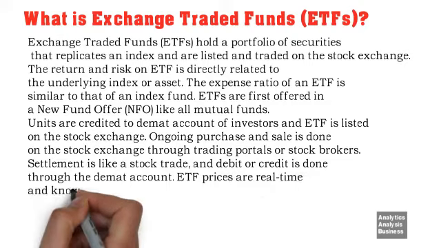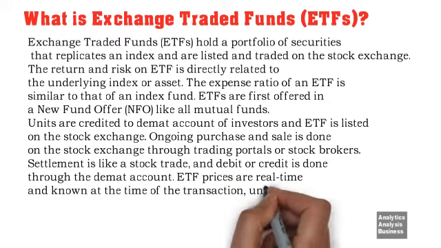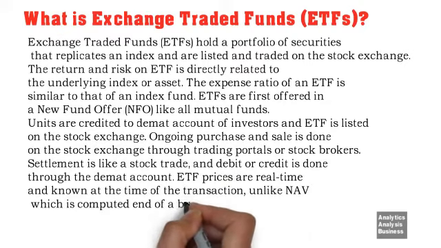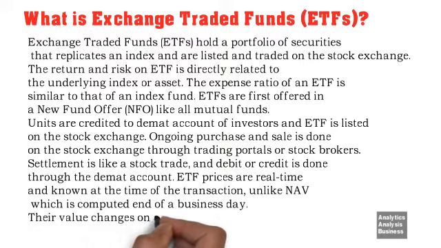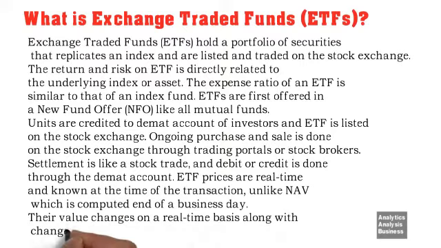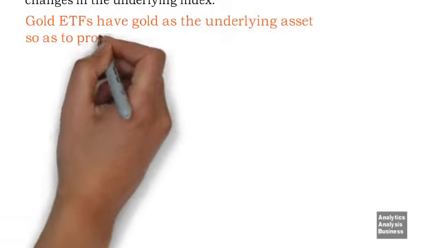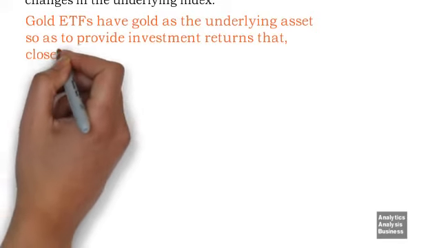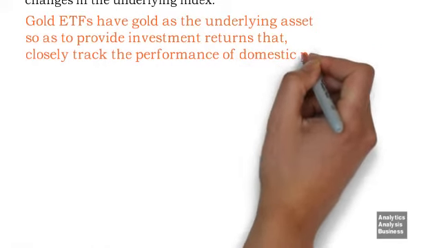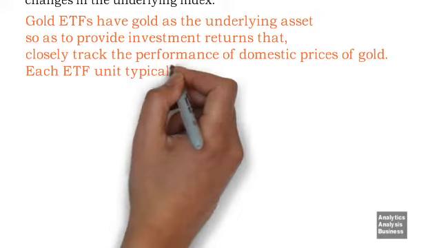ETF prices are real-time and known at the time of the transaction, unlike NAV, which is computed at the end of a business day. Their value changes on a real-time basis along with changes in the underlying index. Gold ETFs have gold as the underlying asset so as to provide investment returns that closely track the performance of domestic prices of gold. Each ETF unit typically represents 1 gram of gold.